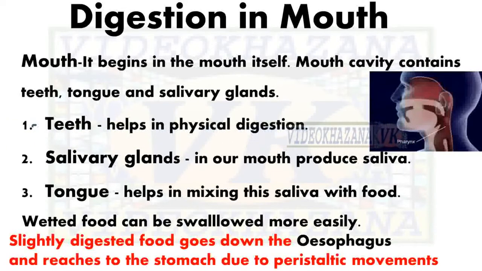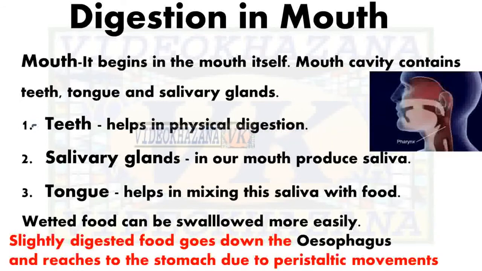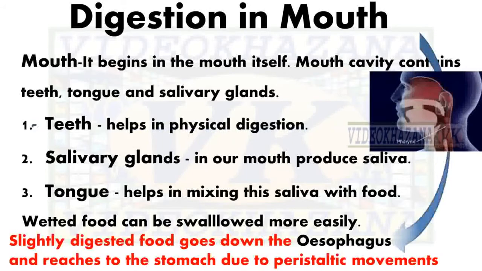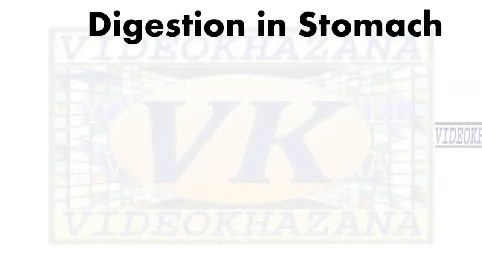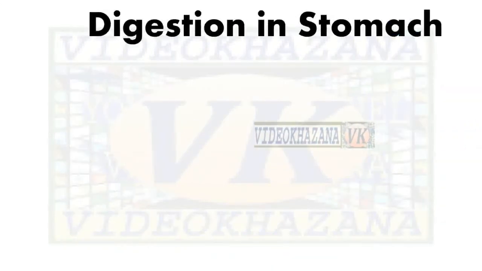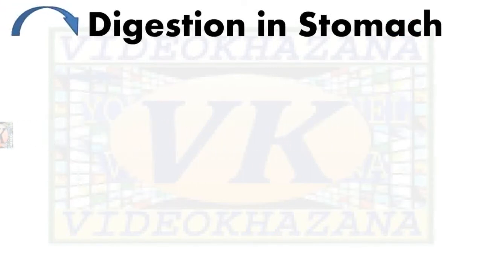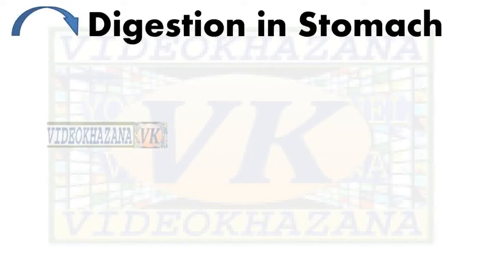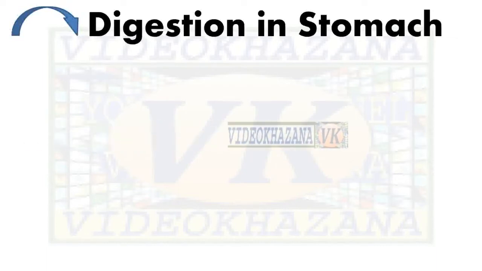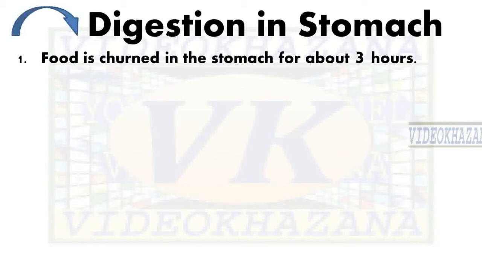So slightly digested food goes from the mouth through the esophagus and reaches the stomach due to the peristaltic movement. Now, what is peristaltic movement? Actually, peristaltic movement is the contraction and expansion movements of the wall of the food pipe, of the wall of the esophagus. Now, digestion in the stomach. After digestion in the mouth, food reaches through the esophagus into the stomach.